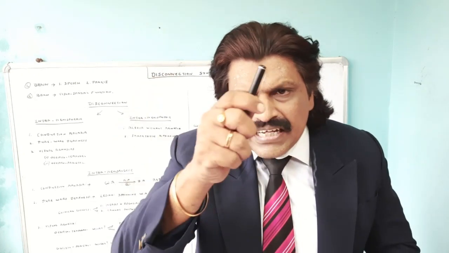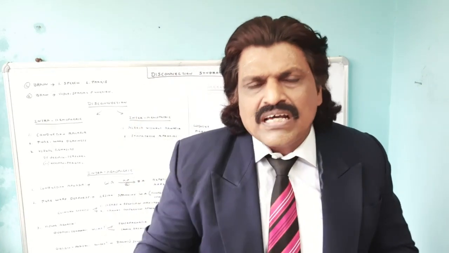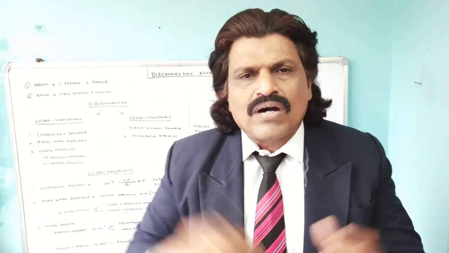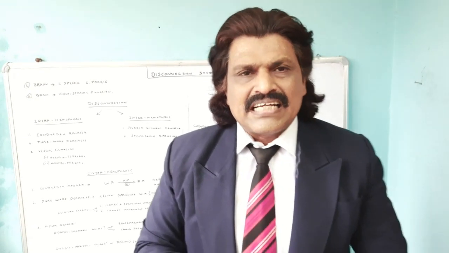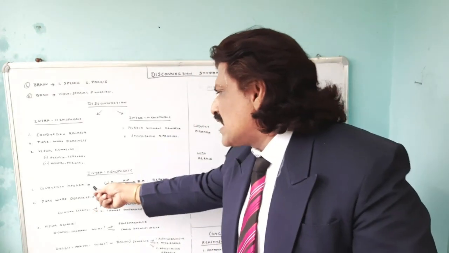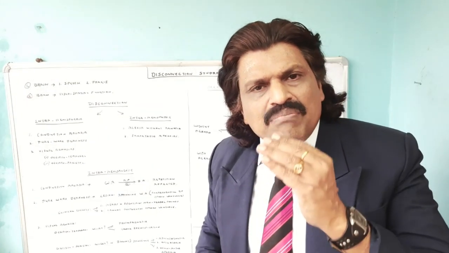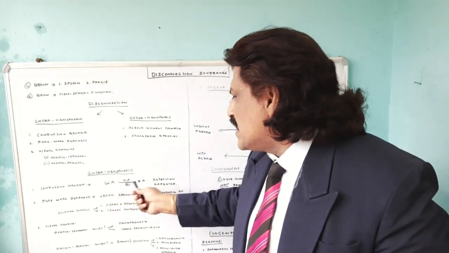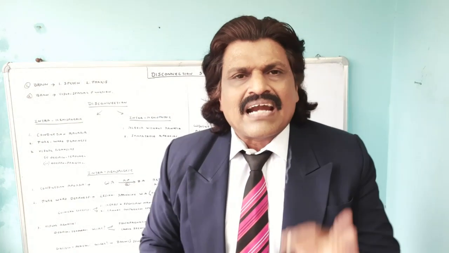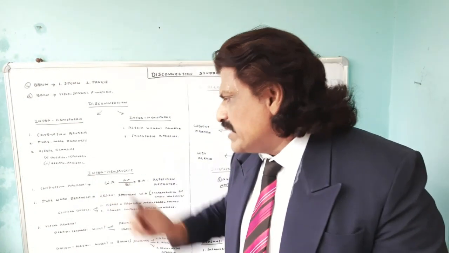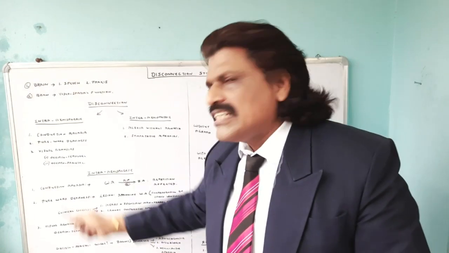So if I disconnect or injure the arcuate fasciculus, I am disconnecting the Wernicke's area from the Broca's area. The characteristic feature is that repetition gets affected. This is known as conduction aphasia, where there is a lesion in the arcuate fasciculus. Next is pure word deafness.